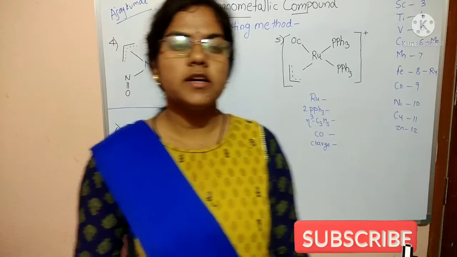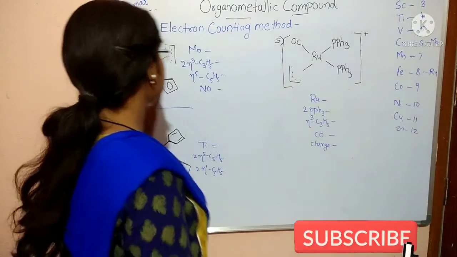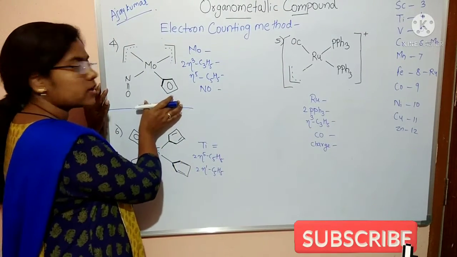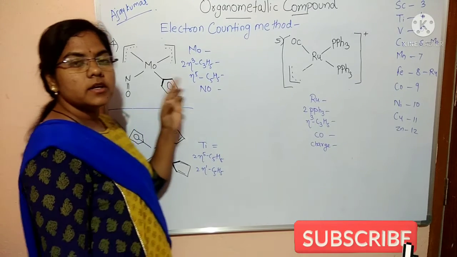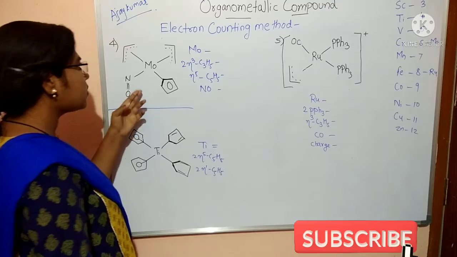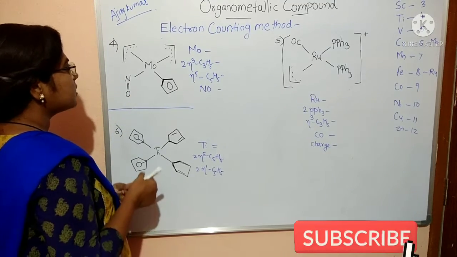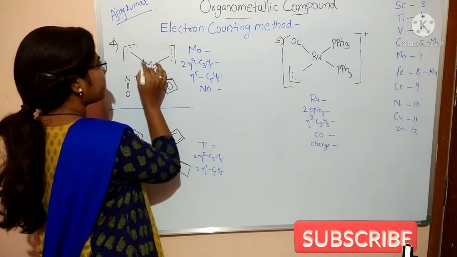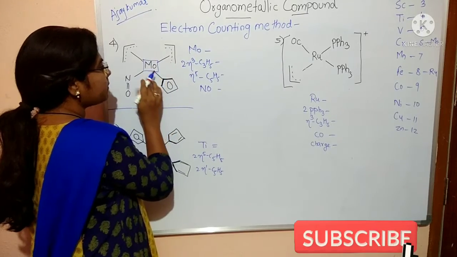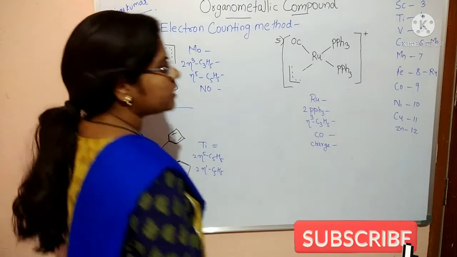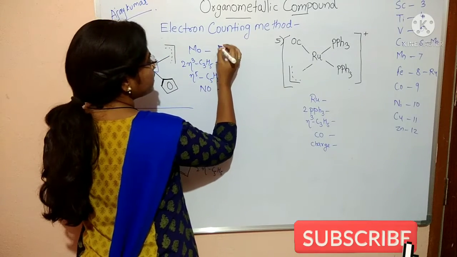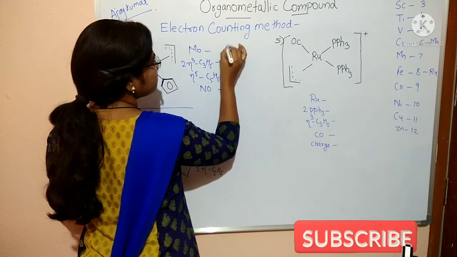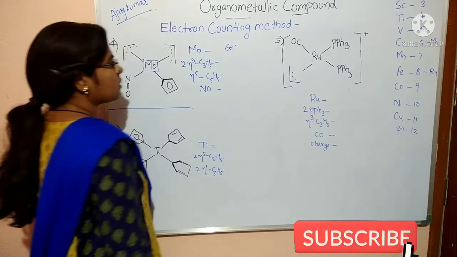Okay, so now the next example is like this structure. First we are finding it from the neutral state method. Then first, molybdenum. It will give how many electrons? 6 electrons. Molybdenum is in the chromium group, so molybdenum gives 6 electrons.